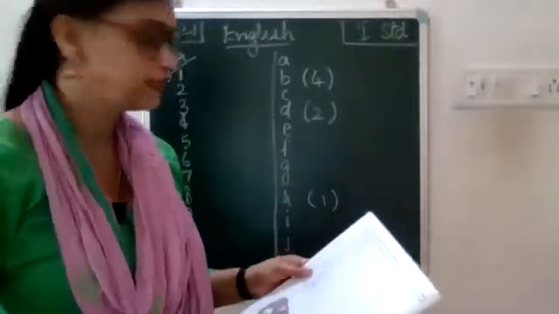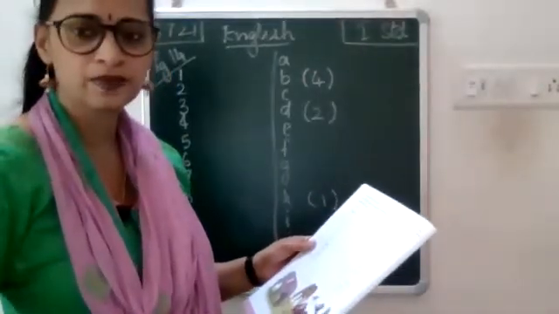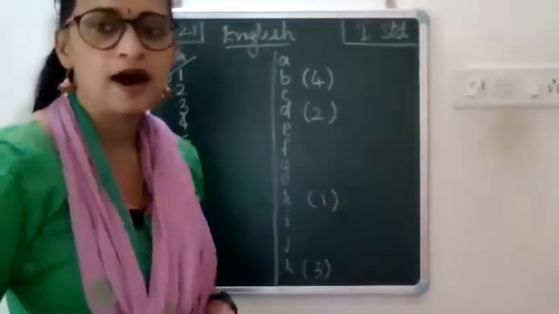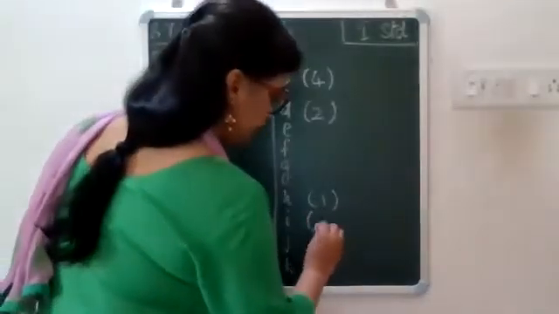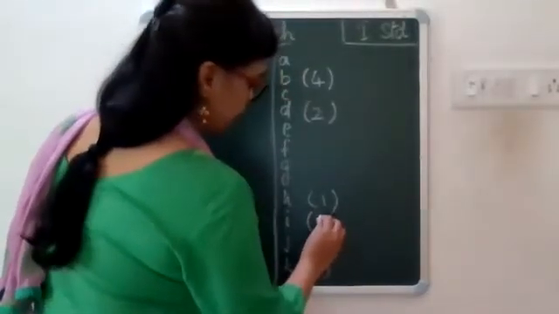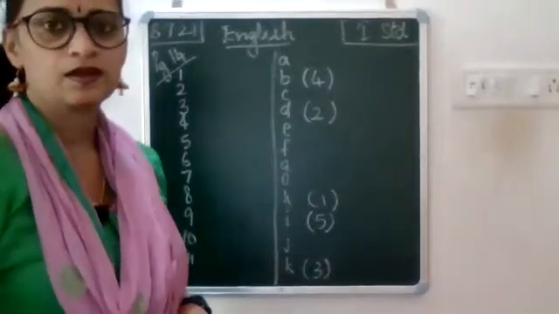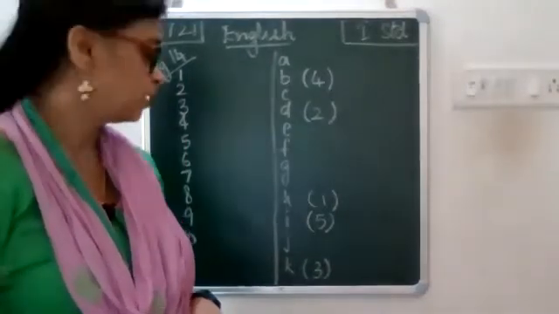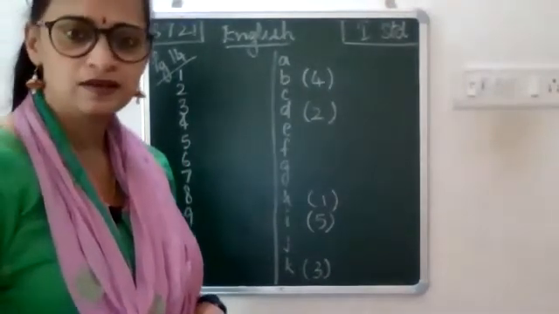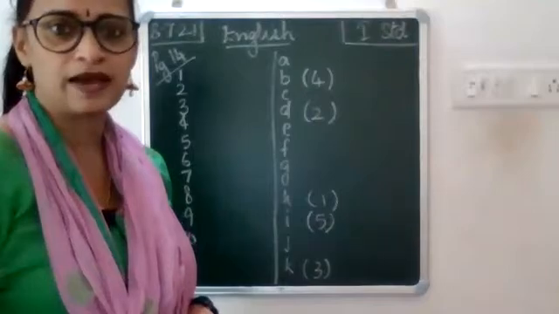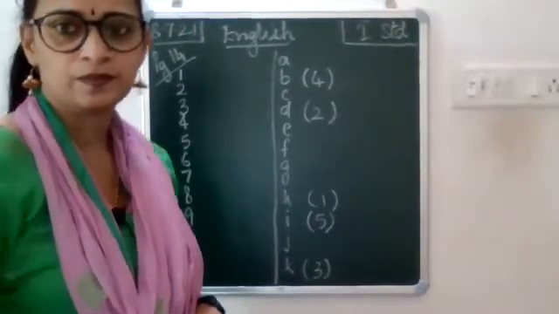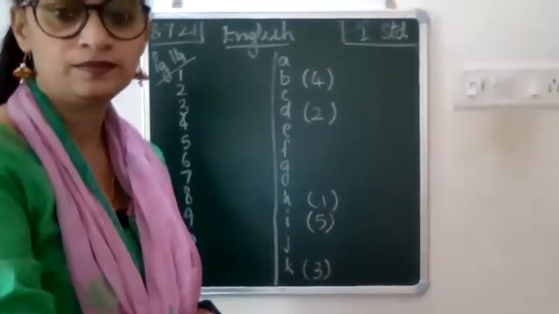And where is duckling given in column B? I, very good. So next to I, open a bracket, write 5 and close the bracket. This one. This is 5.